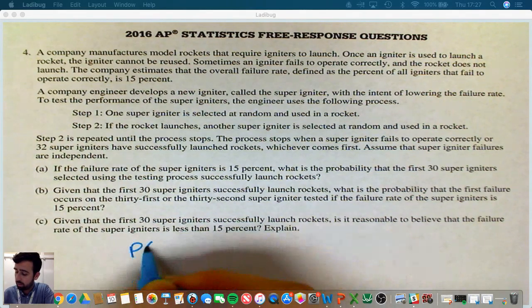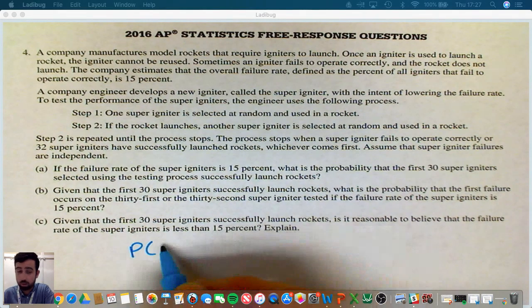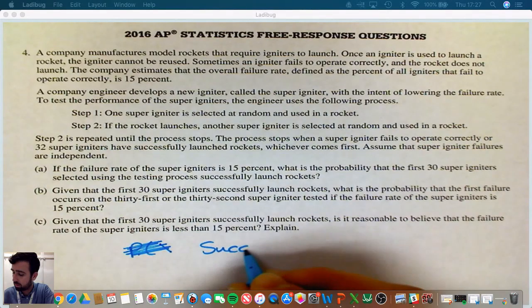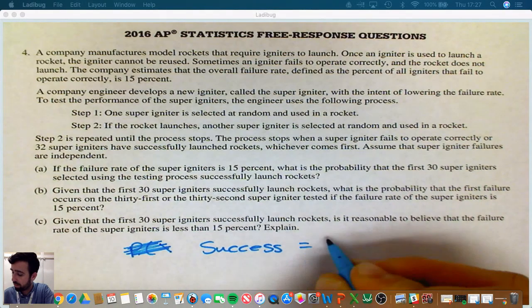that the probability that the first 30 were successful is going to be, so success is 1 minus failure.